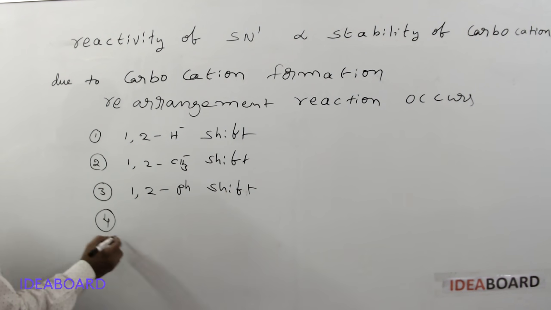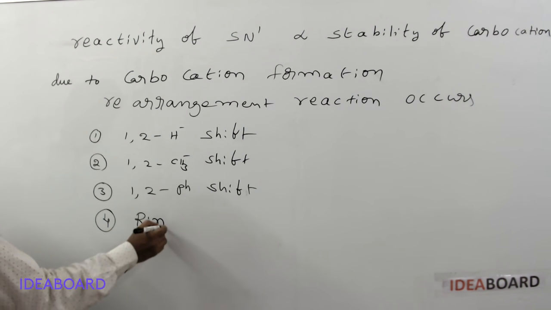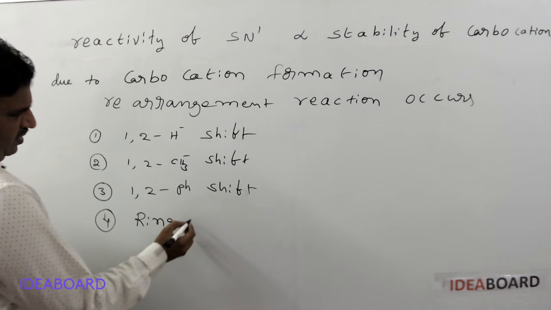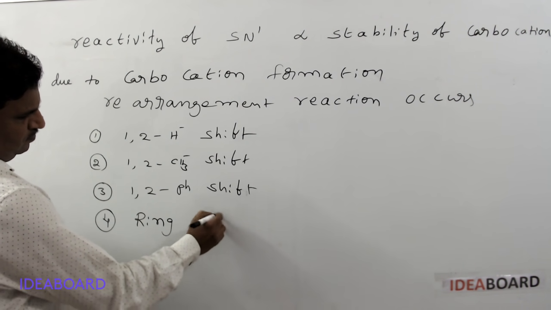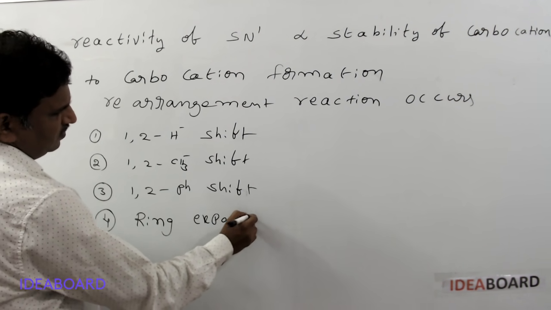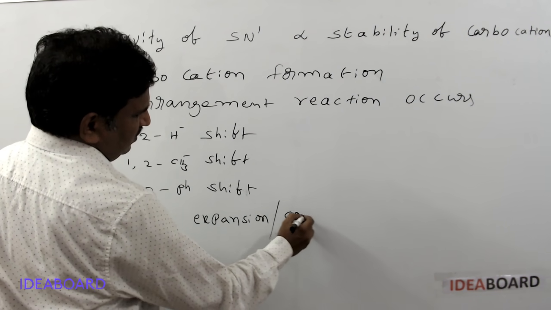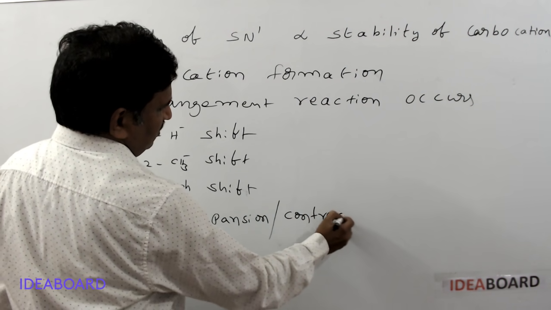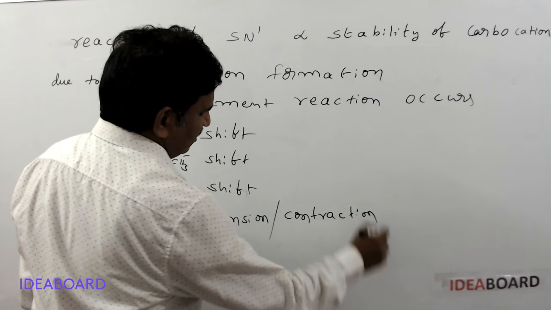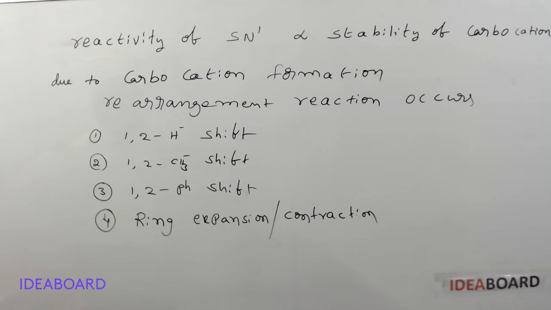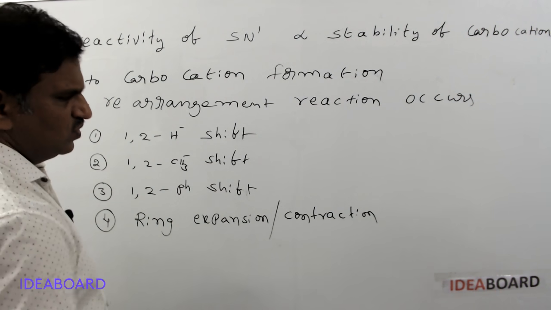And the fourth one is ring expansion, or sometimes, rarely, ring contraction. So ring expansion mainly, and very rarely ring contraction also occurs.